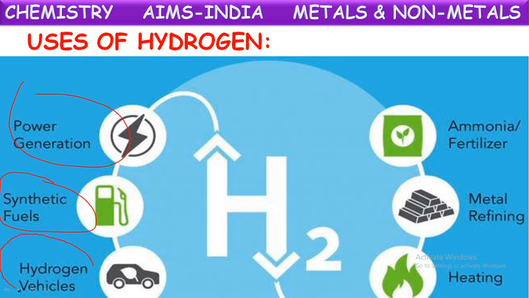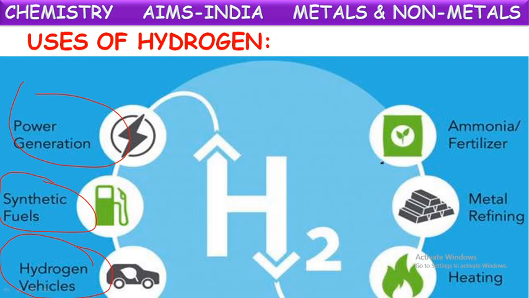And nowadays we're getting advanced technologies, vehicles which are running with certain gases like hydrogen. Those are called hydrogen vehicles, pollution free, eco friendly, because they won't produce any harmful gases like carbon dioxide. When hydrogen burns, that produces only water vapor, which is harmless to us. So nowadays hydrogen vehicles are coming. In those vehicles, hydrogen is used as fuel.